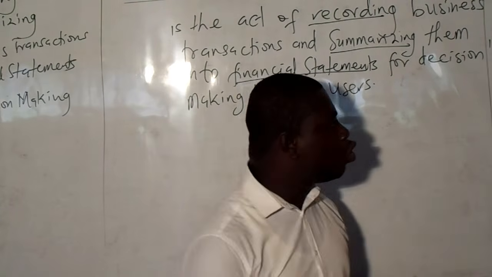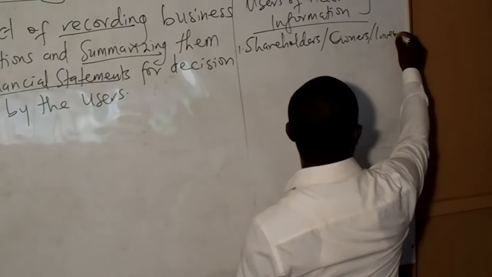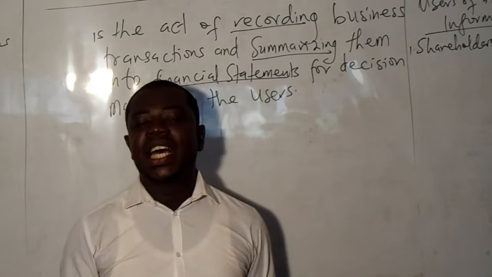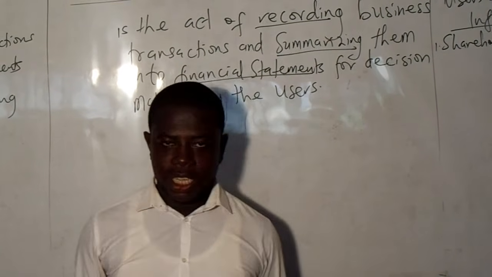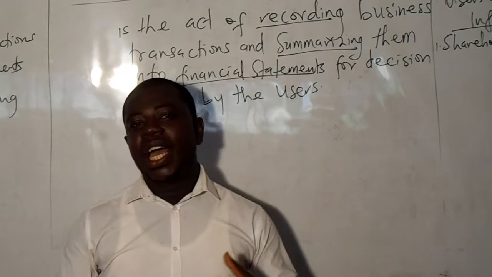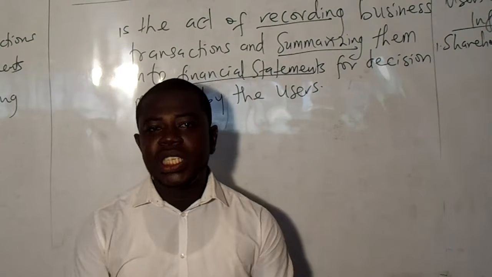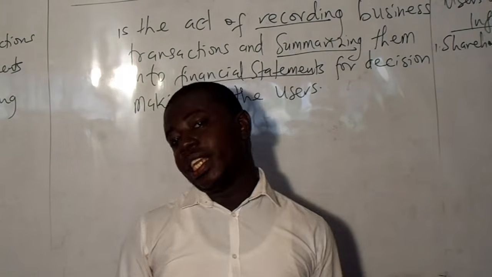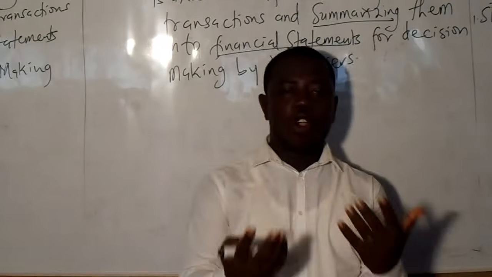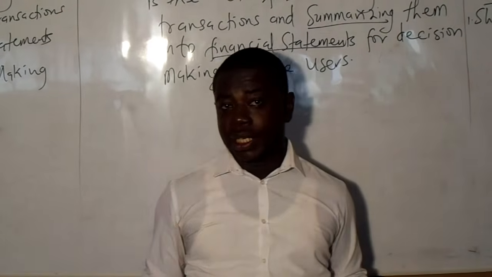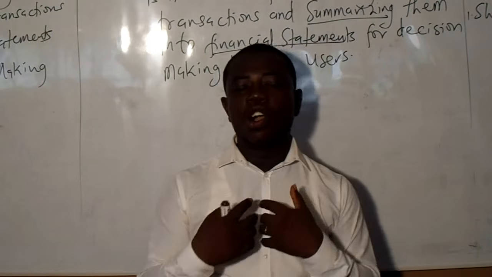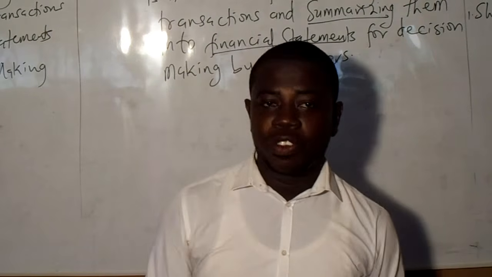Who are they? In some books you see them as investors, which is also right. So who are they? Investors or shareholders or owners. Now, these are the people who contribute money in a form of capital, and they invest it into the business so that the business will operate. So they are the owners of the business. They put their money into the business so that they naturally expect something. And what do you think they expect? They expect profitability, because of course everybody who is an investor expects a return from the investment. And so these people invest their money into the business, and they expect their financial statements to be profitable.